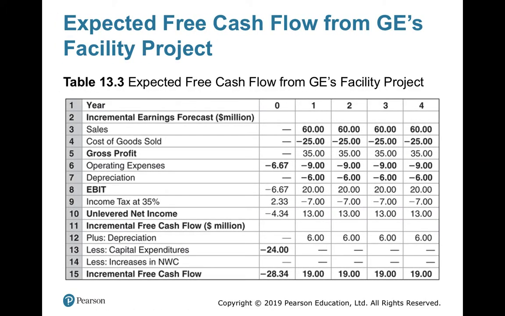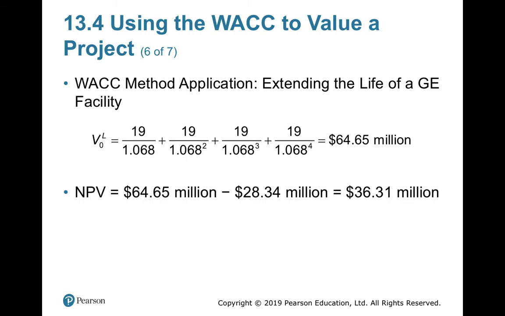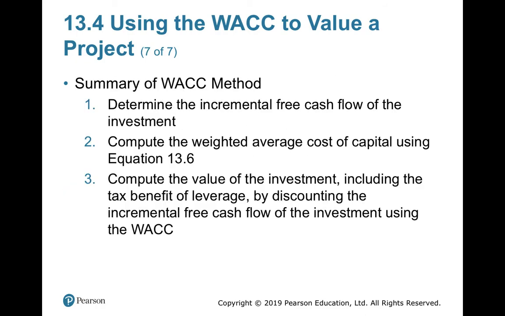Here the incremental free cash flow is calculated, then the NPV method is used: 36.31 million. Therefore, NPV is positive, so accept the project. Summary of WACC: determine the incremental free cash flow of the investment. Use the WACC for discounting instead of the cost of equity. We use the WACC here in the denominator.